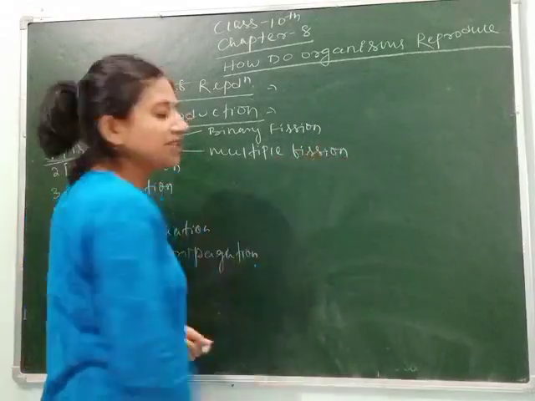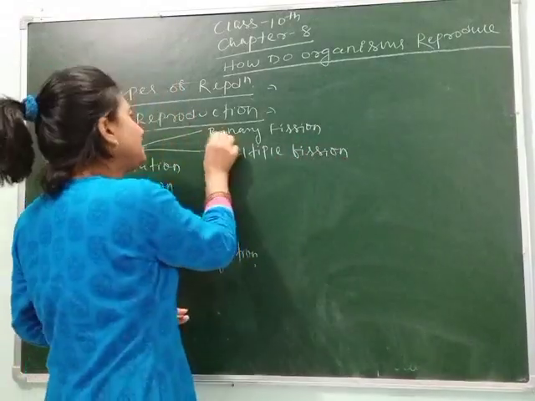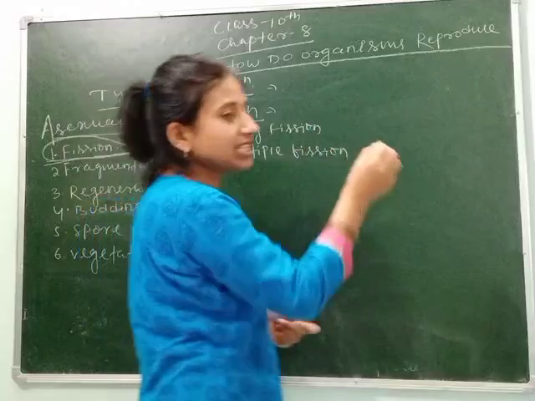As I have told you, fission means splitting. So bi means two and fission means splitting.